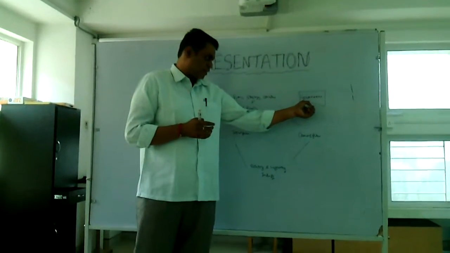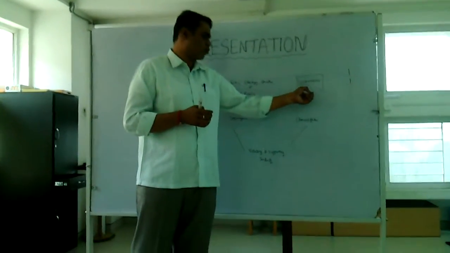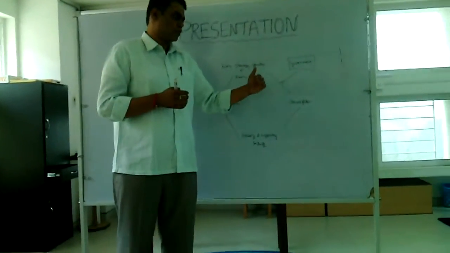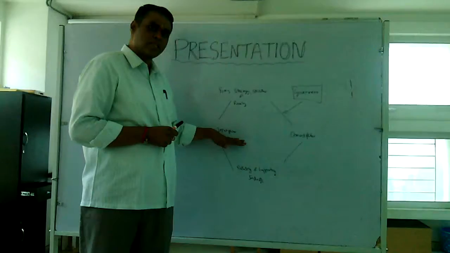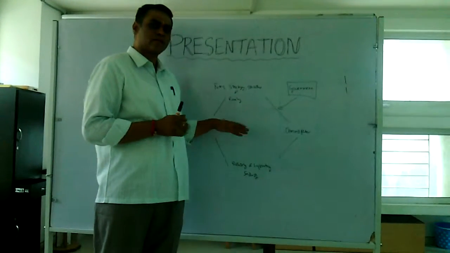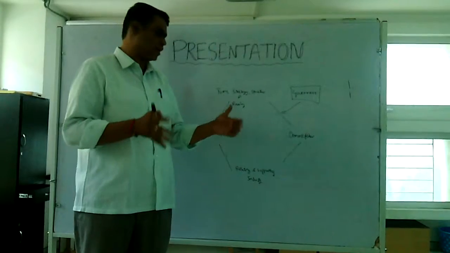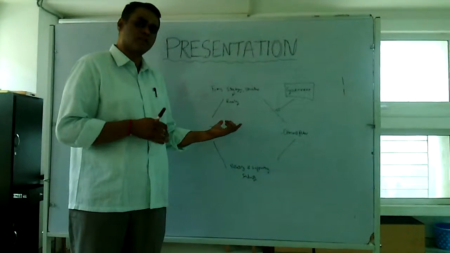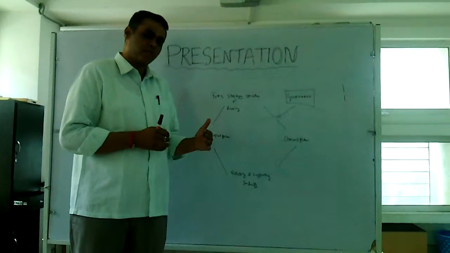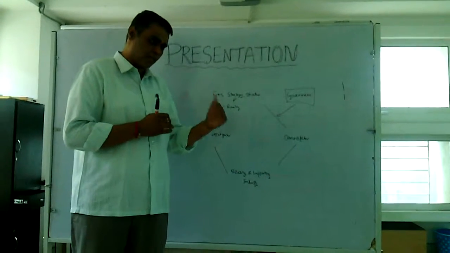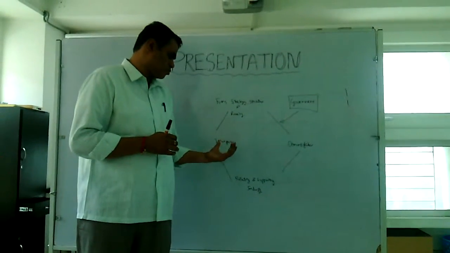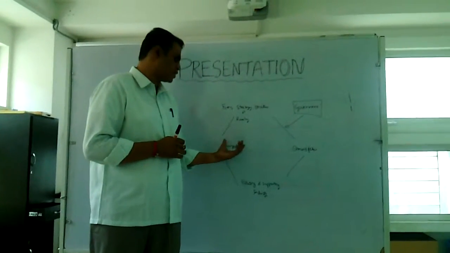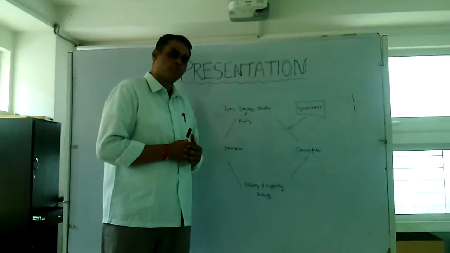Coming to the second level determinant, the government. The government, after the Second World War, took the initiative to build a large network of roads. Input factors are the factors which are required for the OEM or the industry to build their product, test their product and release their product. It includes the raw materials, the quality of the raw materials, the labor availability, the quality level, the labor laws of the country, and also the qualified people available for doing work at the company. These are the input factors which help the OEMs to produce the product.